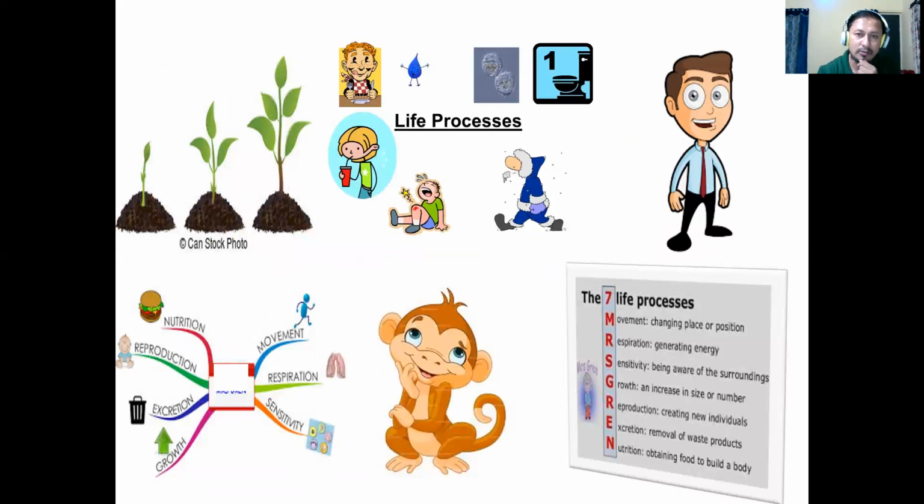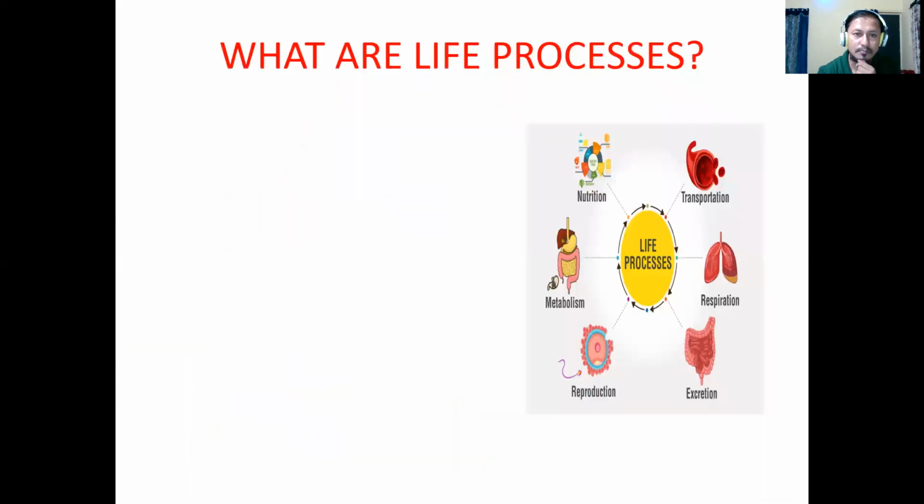Now, in this particular chapter on life processes, we'll study various life processes like movement, that is changing from place or position, respiration, generation of energy, and sensitivity, that is being aware of the surroundings. This is the other part, which is there in control and coordination. Growth, increase in size or in number. Reproduction, which is also in the other chapter. Excretion and nutrition, obtaining food to build a body. So today we'll study in detail the nutrition part.